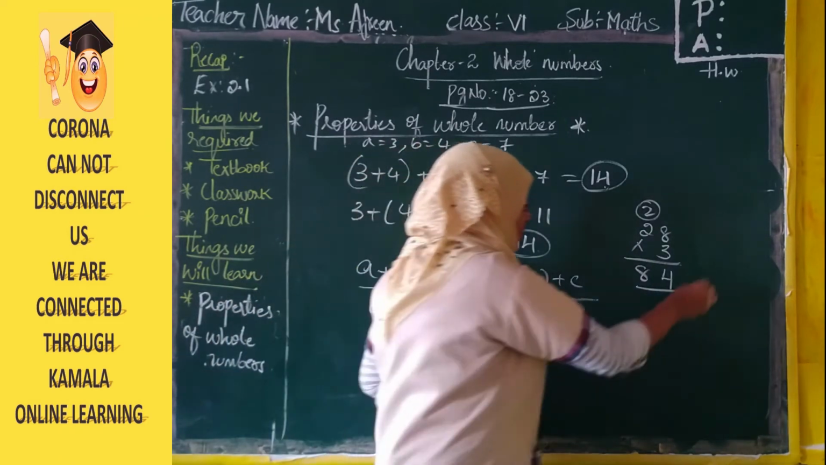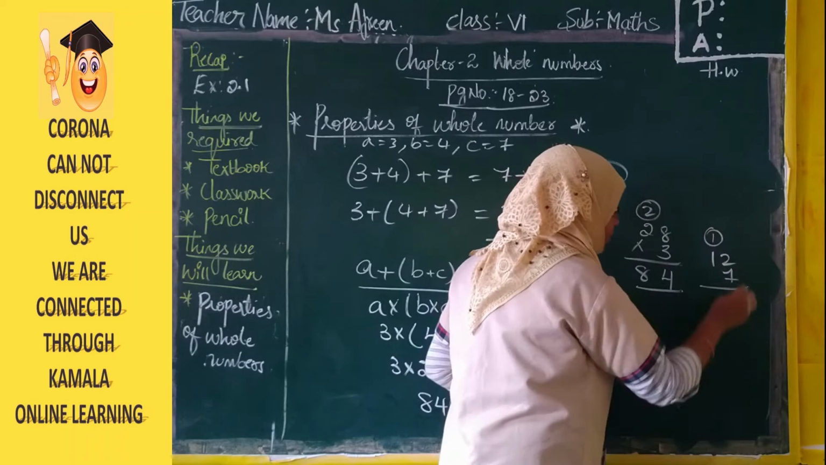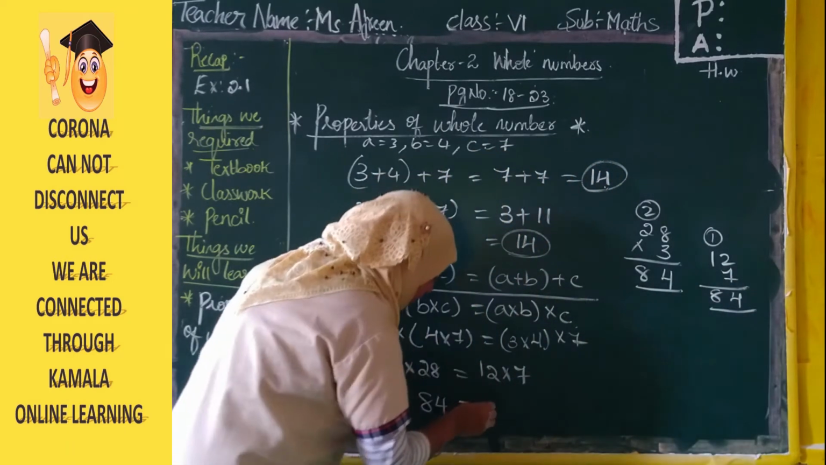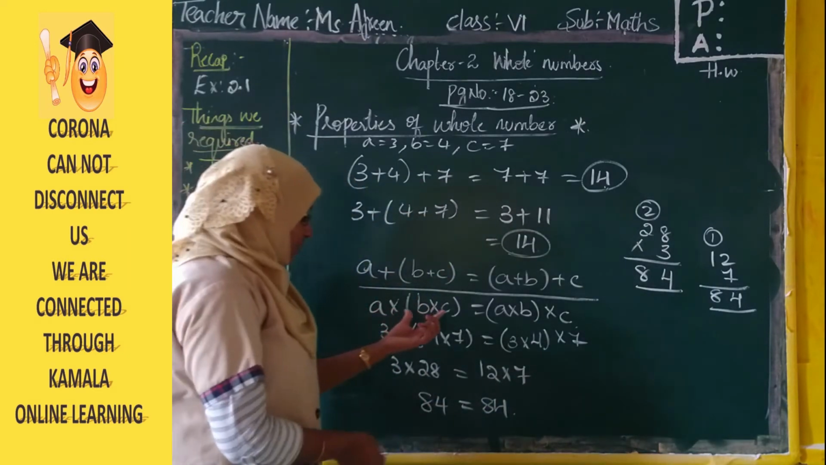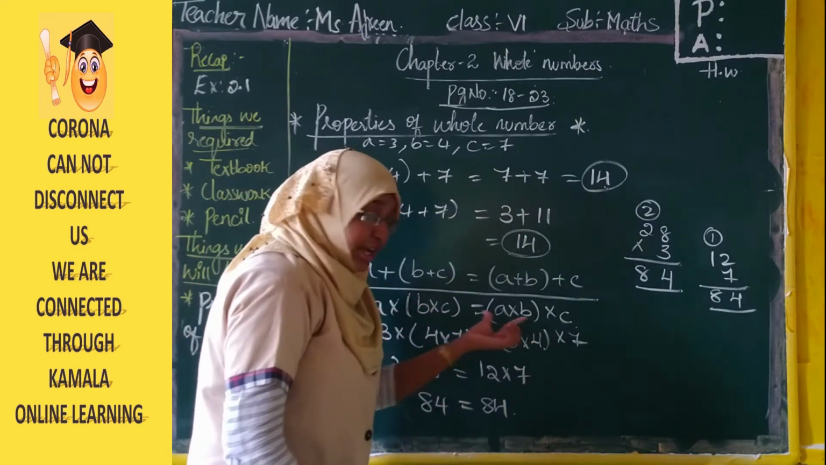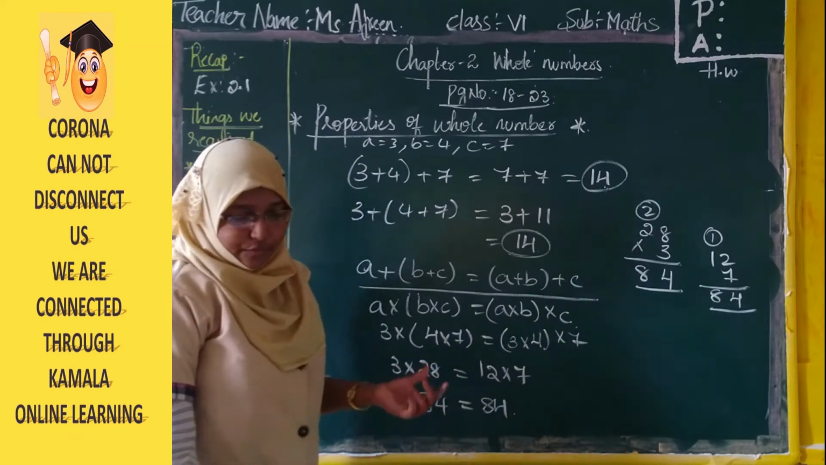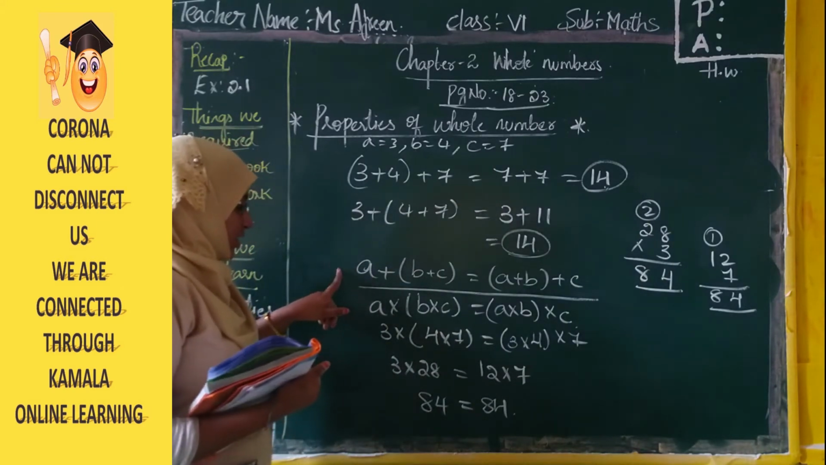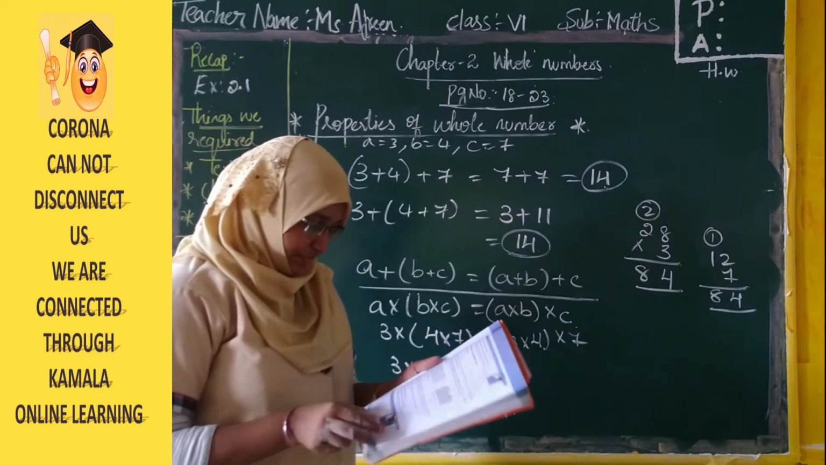Next 12 7s are, what is 12 7s? 7 2s are 14, write 4, carry 1, 7 1s are 7, plus 1 is 8, 84. So we have seen that both the answers are same. We have changed the order. Firstly we have done B into C, here we have done A into B, but still we got the answer as same, that is 84. This is associative property under addition, and also associative property under multiplication.